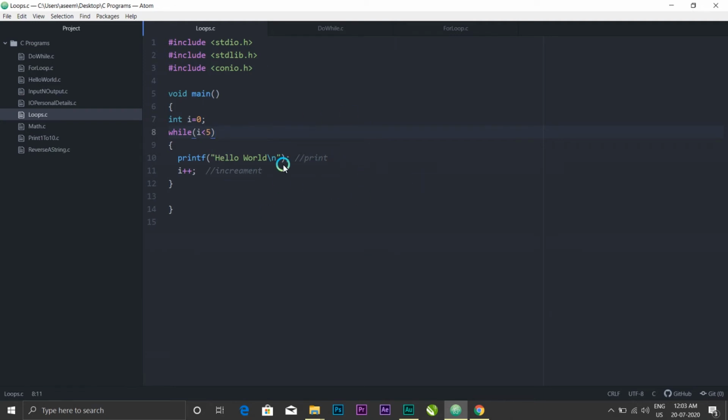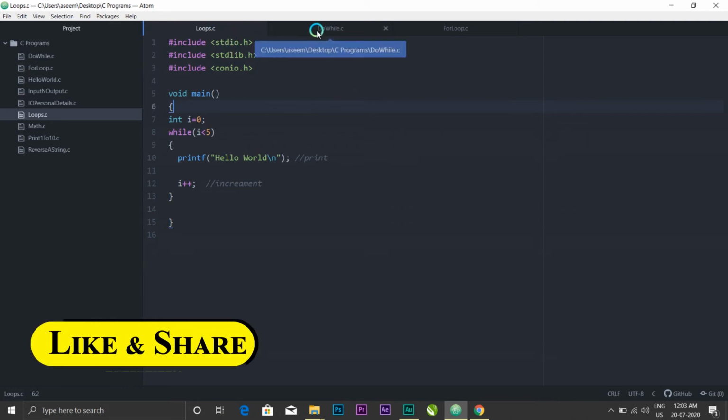One example is people use this infinite loop for making viruses, but never do such things. Troubling others is not a good thing, plus you can go to jail for making viruses and sending them to other PCs. So guys, I hope you all have understood the concept of loop and why loop is used. Now I will just show you all the syntax for the other remaining loops.